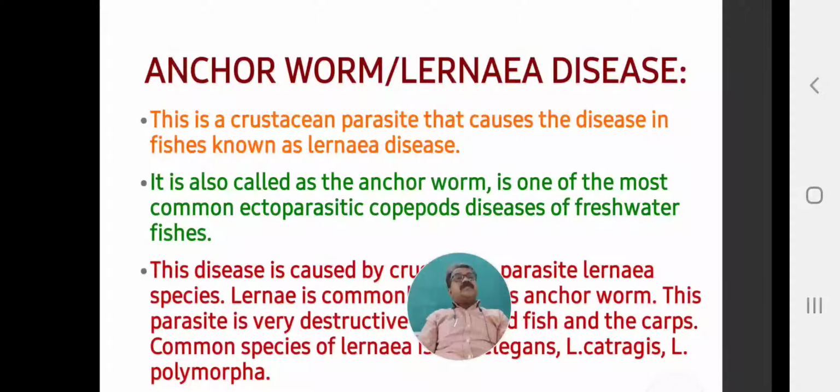That's why this parasite is commonly called the anchor worm, or the Lernaea parasite, or the Lernaea disease.